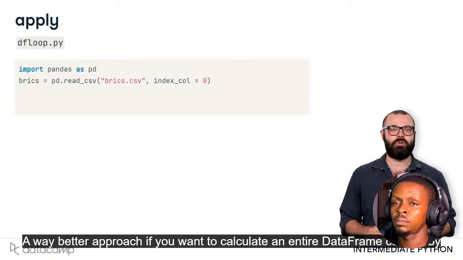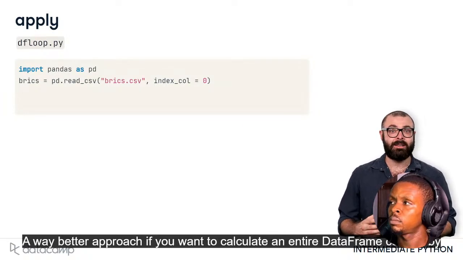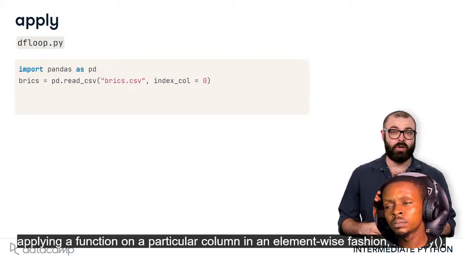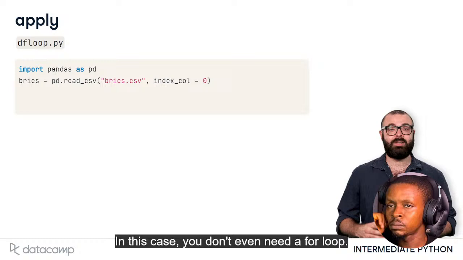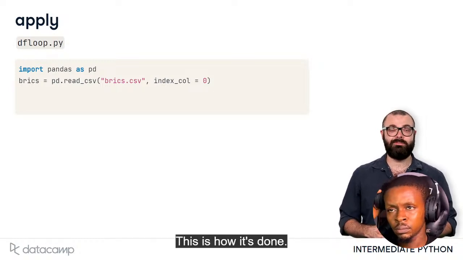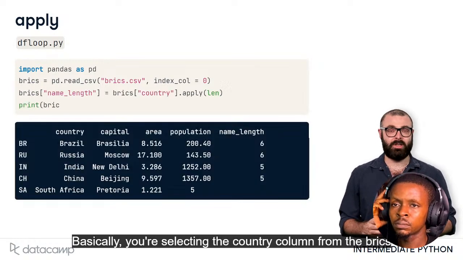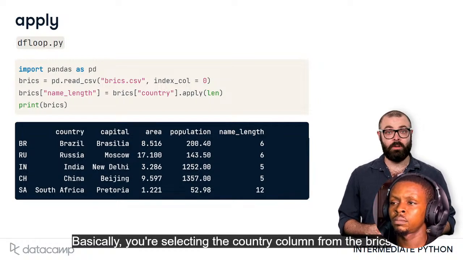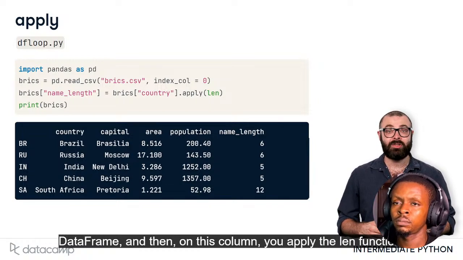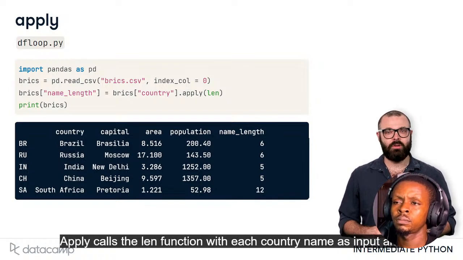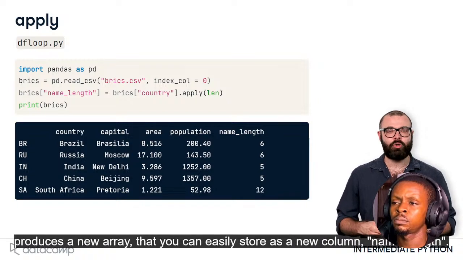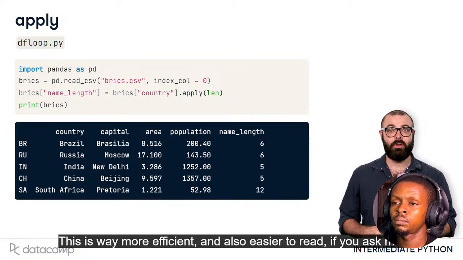A better approach, if you want to calculate an entire data frame column by applying a function on a particular column in an element-wise fashion, is apply. In this case, you don't even need a for loop. This is how it's done. Basically, you're selecting the country column from the bricks data frame, and then on this column, you apply the len function. Apply calls the len function with each country name as input and produces a new array that you can easily store as a new column, name length. This is way more efficient and also easier to read, if you ask me.